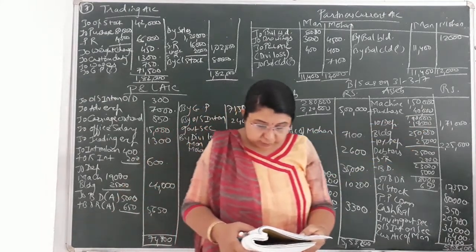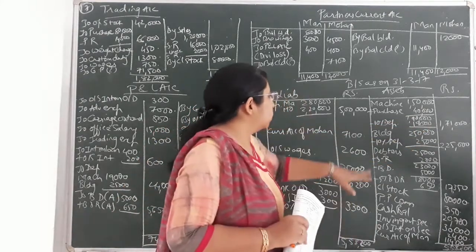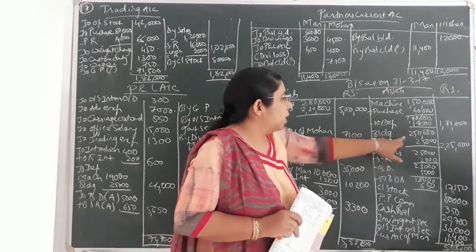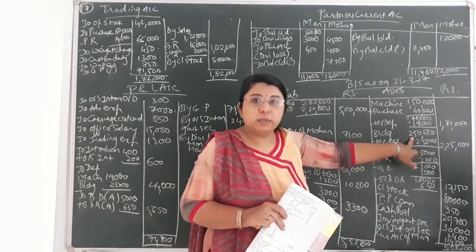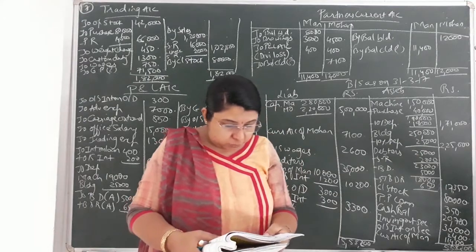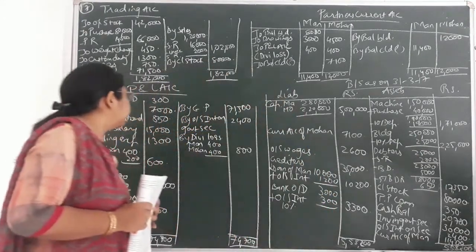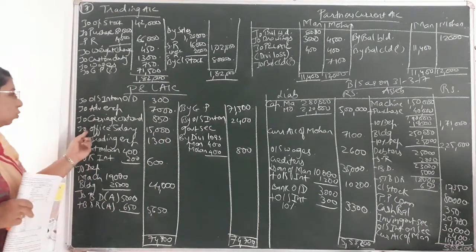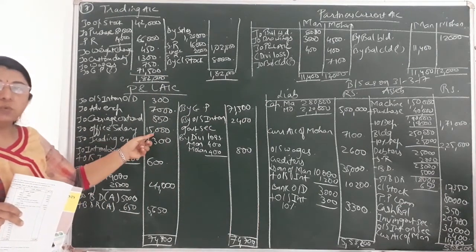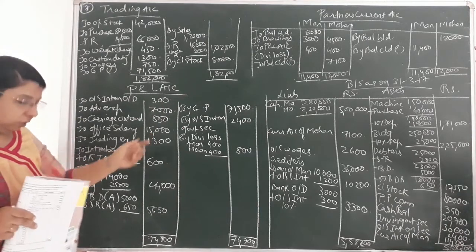Then afterwards building, that is given to you, 2,50,000. So building also goes on the asset side of balance sheet, 2,50,000 in the inner column. Then afterwards office salary, that is given to you, 15,000. Office salary will be on the debit side of P&L account, to office salary in the outer column because there is no adjustment, so outer column 15,000.